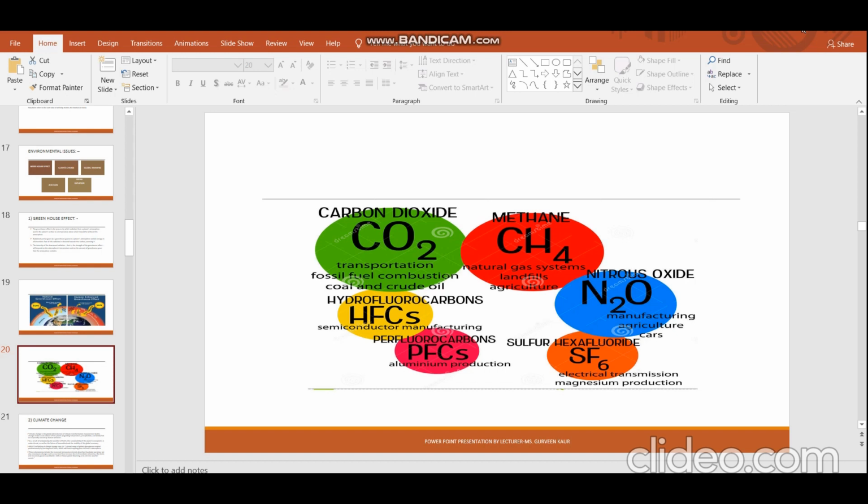Now, burning of fossil fuel means what? Petrol, diesel, kerosene. When we use it in a vehicle, it is burned, and certain gases are released. These gases are directly released into the Earth's atmosphere. They mix up in the Earth's atmosphere, which causes the heat. So this is the main reason for the increase of carbon dioxide in the Earth's atmosphere.